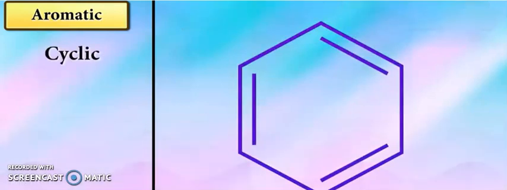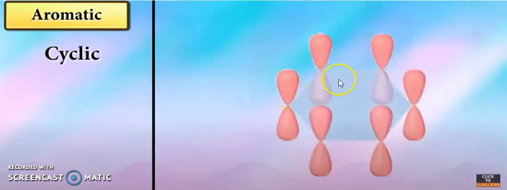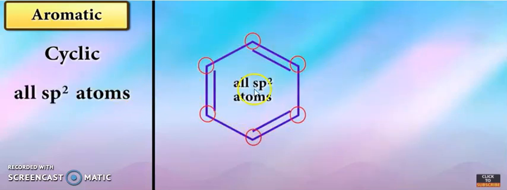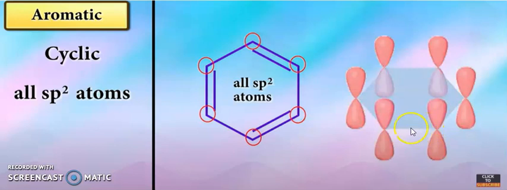So first, aromatic: cyclic in nature. You can see here the p orbital is like this. This is your benzene ring and all sp2 hybridized atoms, a cyclic system.